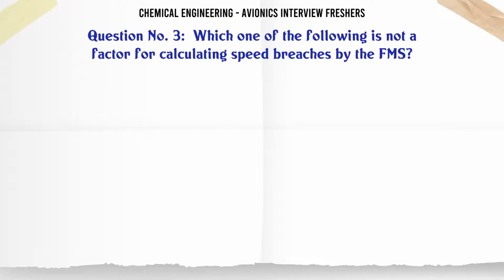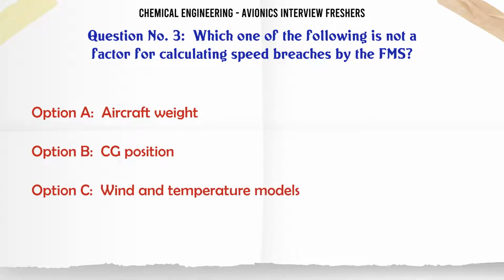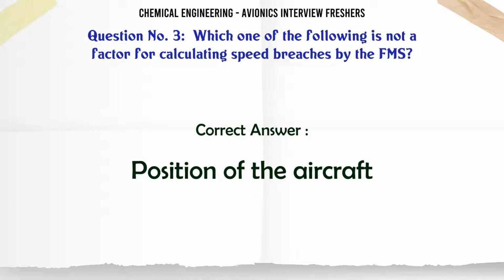Which one of the following is not a factor for calculating speed breaches by the FMS? A. Aircraft weight. B. CG position. C. Wind and temperature models. D. Position of the aircraft. The correct answer is position of the aircraft.